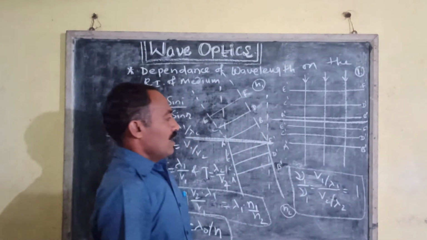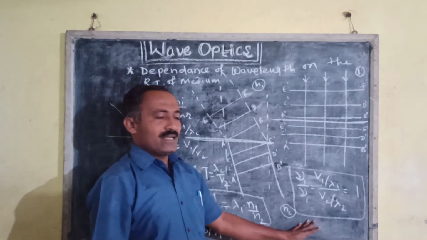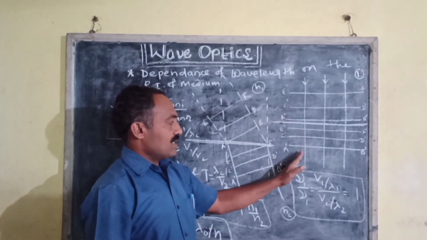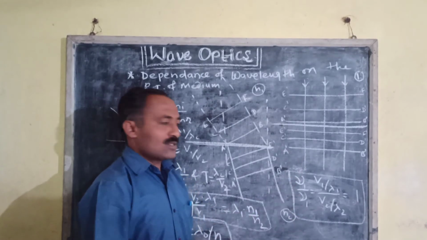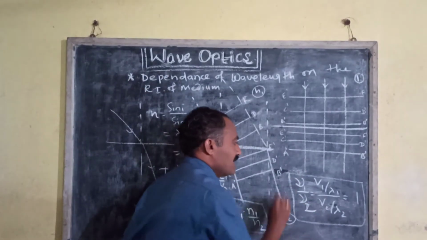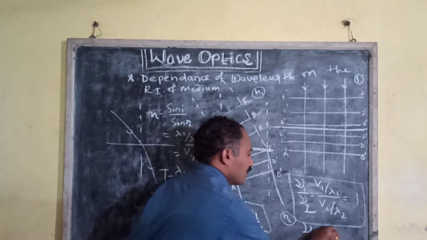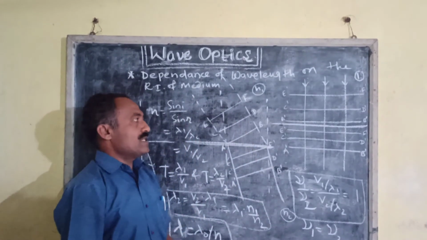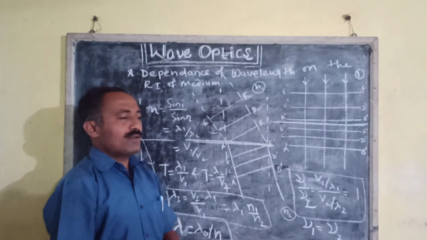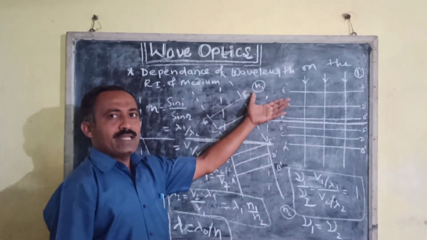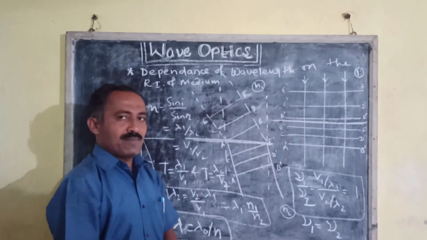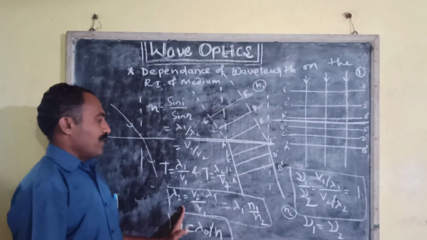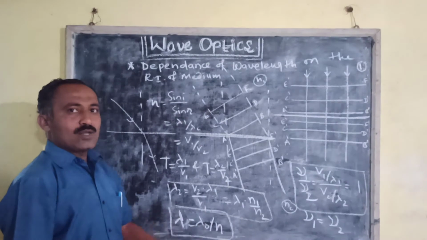From this equation it is clear that if the medium changes, the frequency remains constant, that is nu1 is equal to nu2. That means although the wavelength and wave velocity change, the frequency of light remains constant when it enters from one medium to another. And this is the dependence of the wavelength on the refractive index of the medium.